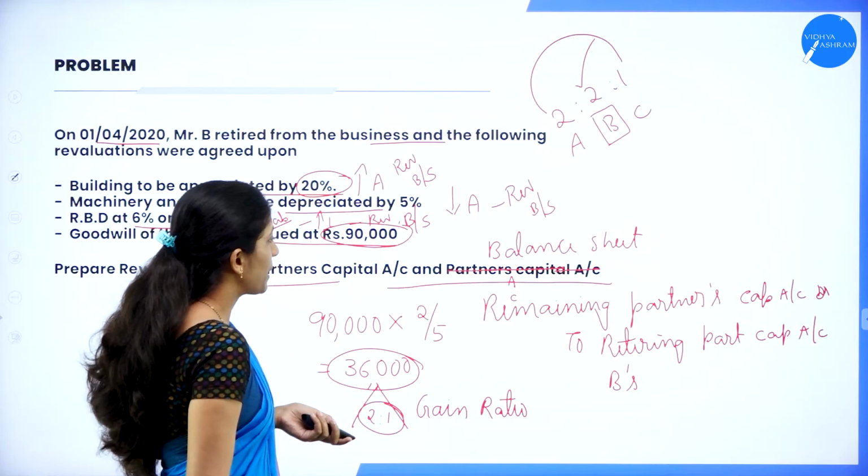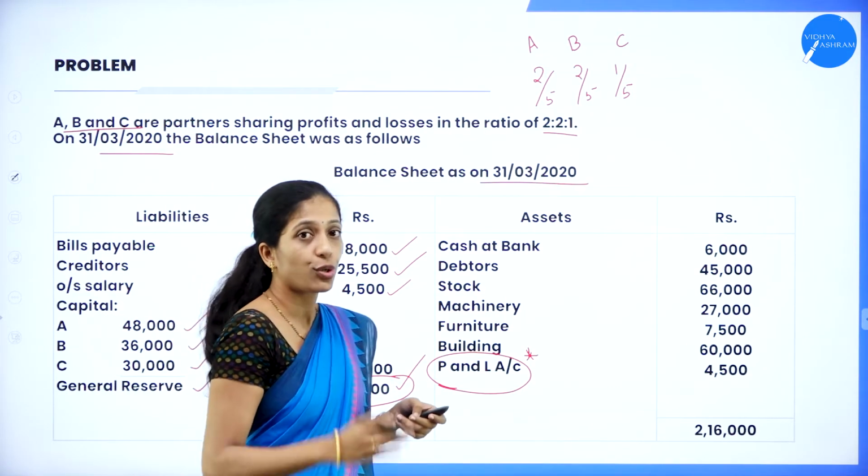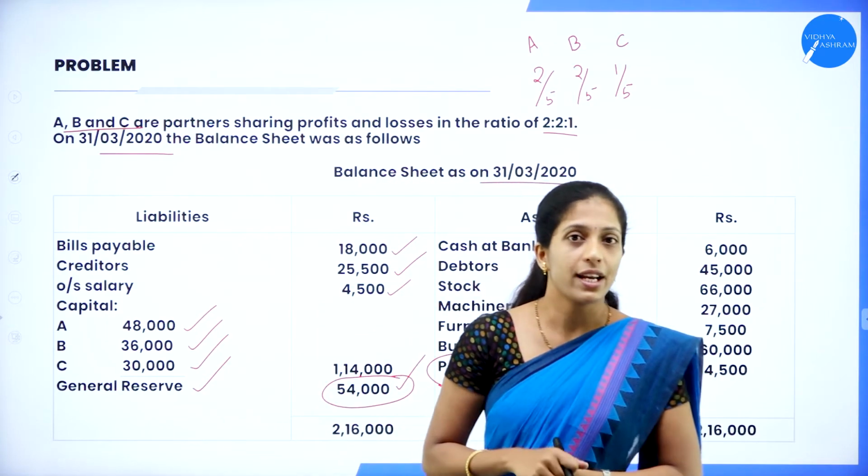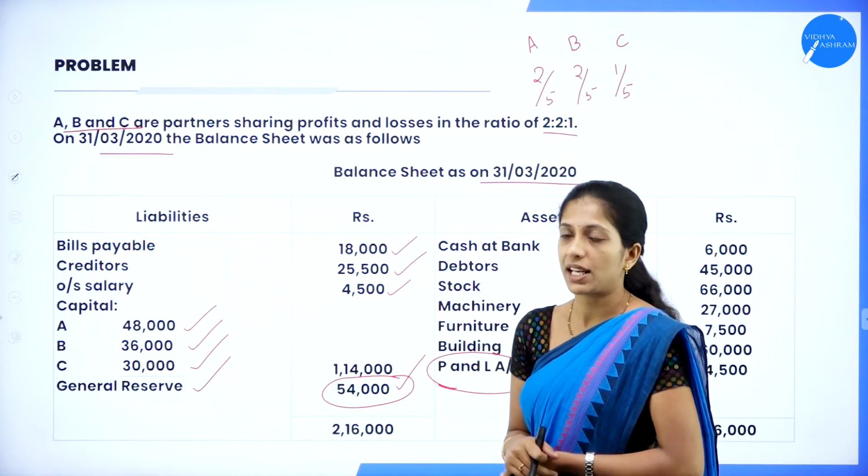And the next item is what? Profit and loss account. So we will not take profit and loss account in the balance sheet because we have already distributed in partners capital account.